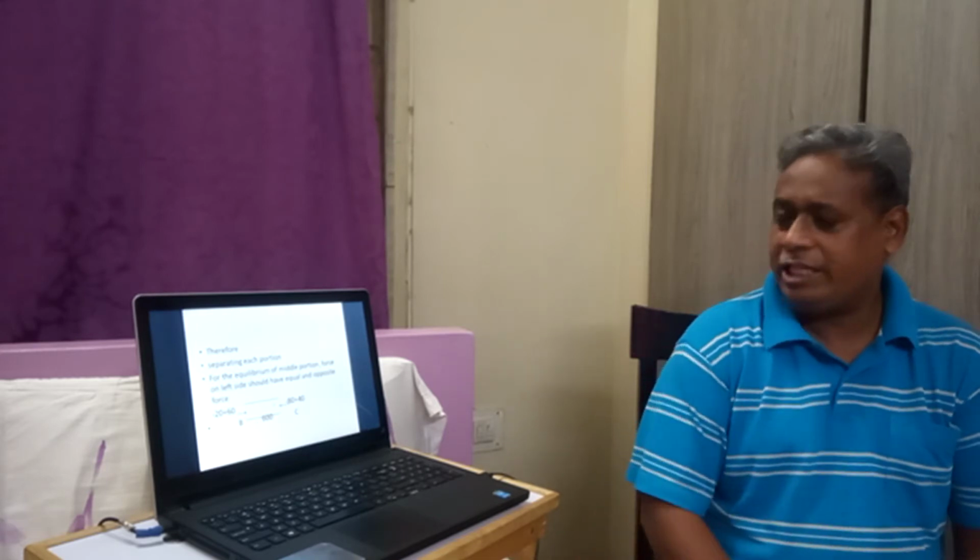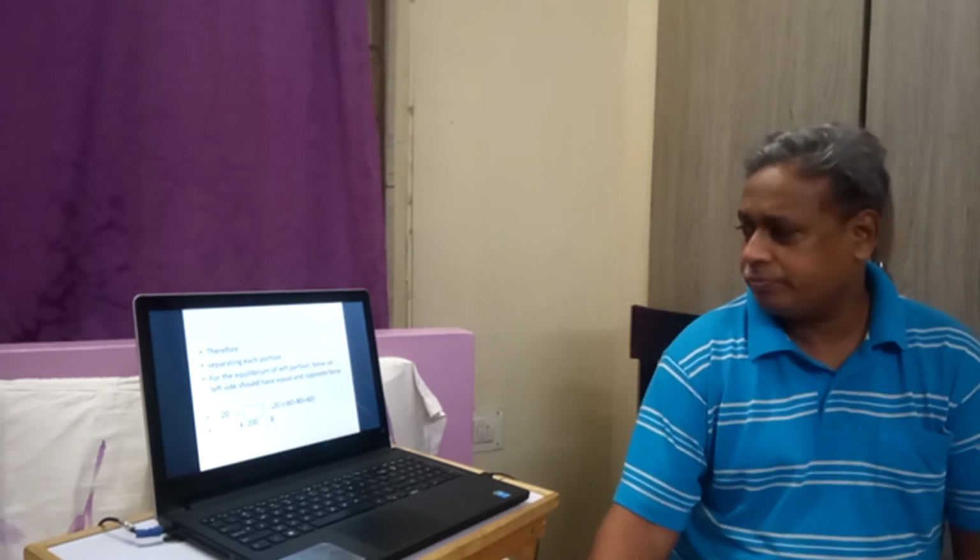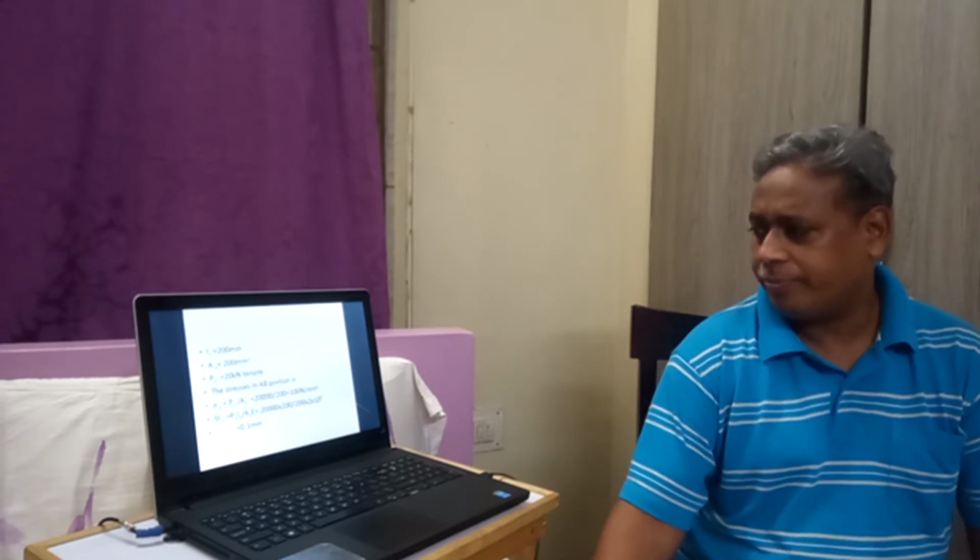And if we see the second portion, here 20 is pulling and 60 is pushing. If you cut somewhere here, to the extreme left we have 20 kilonewtons which is pulling the body and 60 kilonewtons which is pushing the body. So altogether it is 40 kilonewtons which is pushing the body.